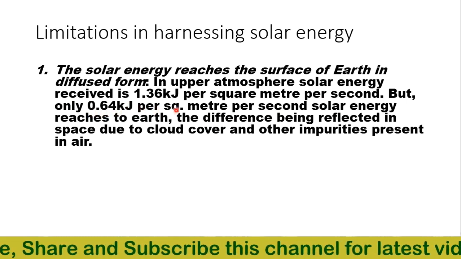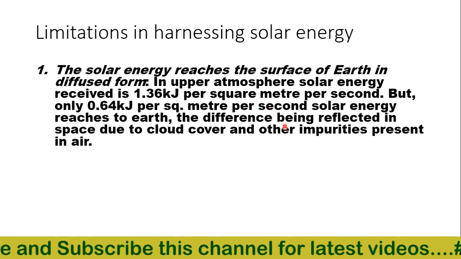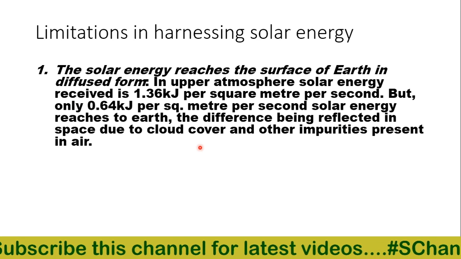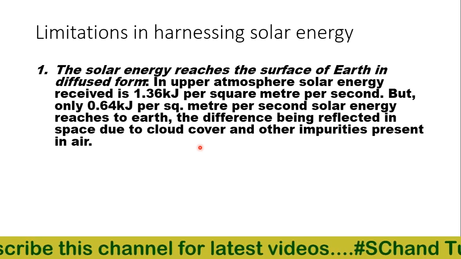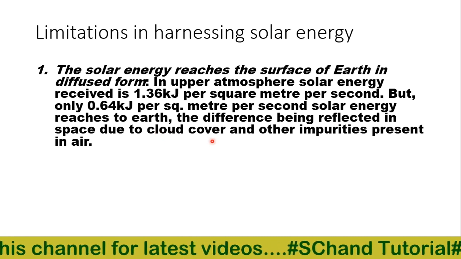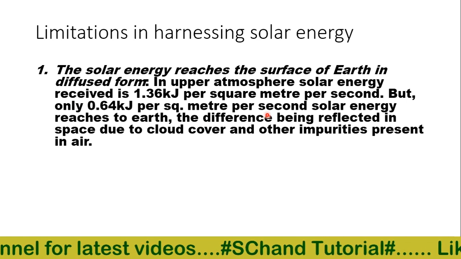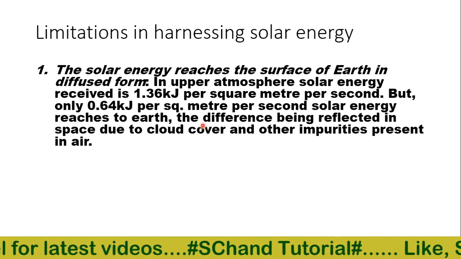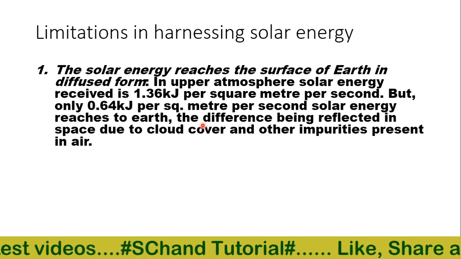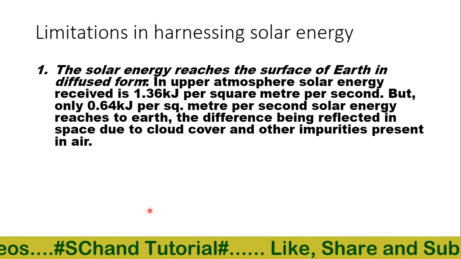The difference is reflected into space due to the cloud cover and other impurities present in the air, which do not allow this solar energy to reach the earth's surface. Thus the intensity of solar energy reaching the earth's surface is too small for doing useful work. That is one of the first limitations.